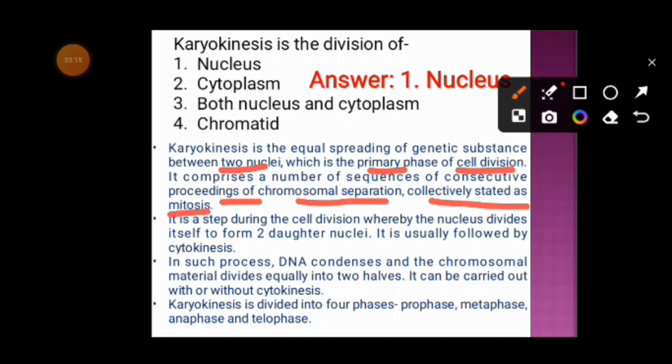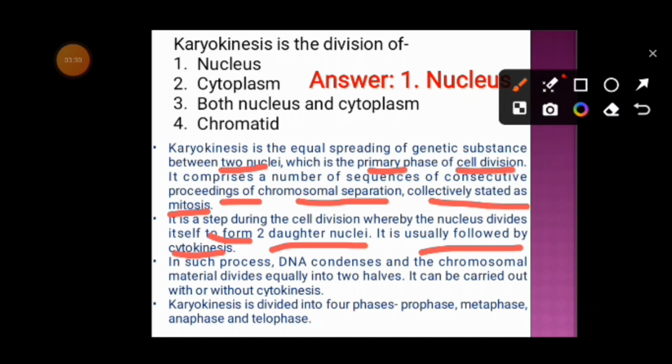It is a step during cell division whereby the nucleus divides itself to form two daughter nuclei. It is usually followed by cytokinesis. So after karyokinesis, cytokinesis occurs. In such a process, DNA condenses and the chromosomal material divides equally into two halves.